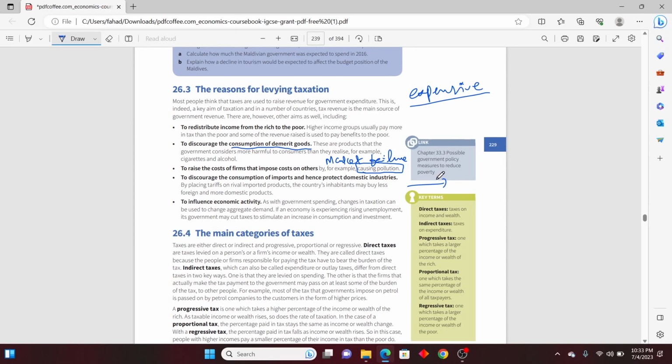And when the government taxes certain products which have come from abroad, people tend to buy those products just because they are expensive, so their quality will be good. This is the assumption of local people. Last is to influence economic activity. How do we influence economic activity?